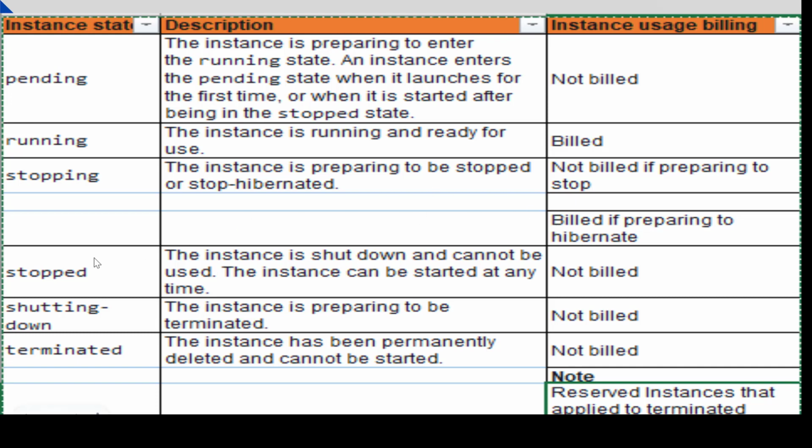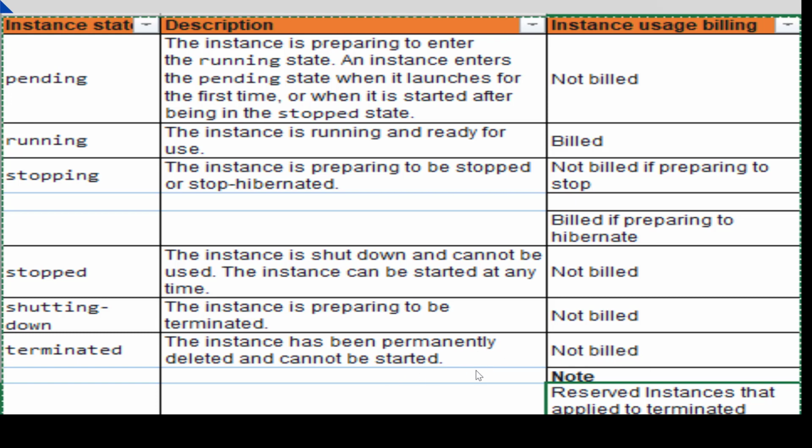Stopped: in the same manner, the instance is shut down and cannot be used, just like our server is down, and we cannot log into that server and work, right? That instance can be started again at any time, but if it is in the stop state, it will not bill you. Shutting down: the instance is preparing to be terminated. If you want to completely delete it and the system goes into shutting down, it will not charge you, and it will be terminated and deleted. Terminated: the instance has been permanently deleted and cannot be started again, and it will not charge you.